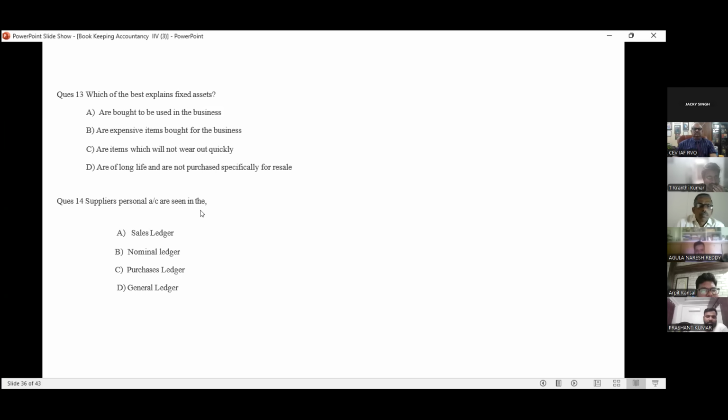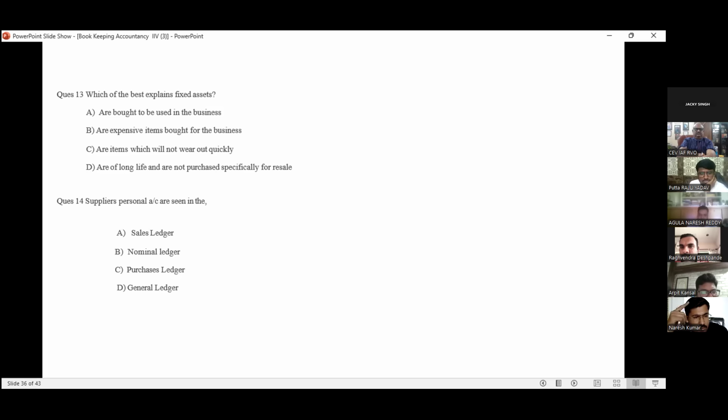The supplier personal account is shown in which ledger? We have three ledgers: purchase, sales, and general. We are not talking about sales, and we are not talking about purchase.